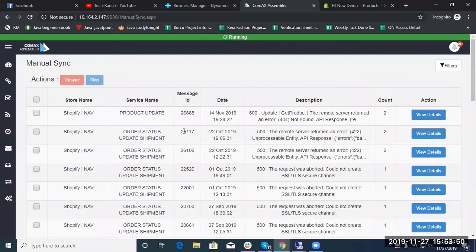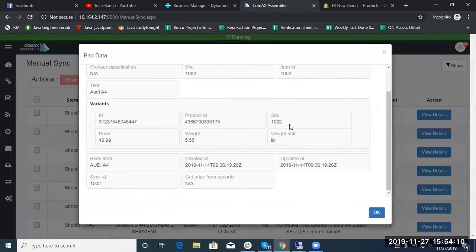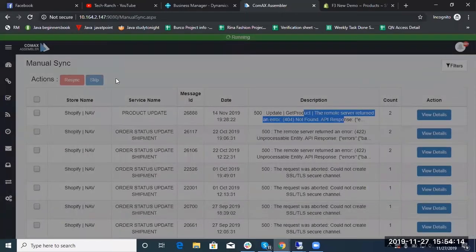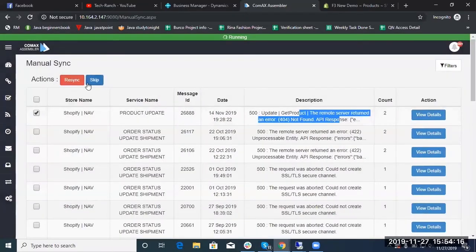It's a manual sync page. As you can see, the connector posts all the error logs here, and you can define the users who will be notified via email for any error log. The assigned user can come to this page and view the details of each error log. You can resync that message or skip it. Here, I complete the walkthrough of the connector's dashboard.